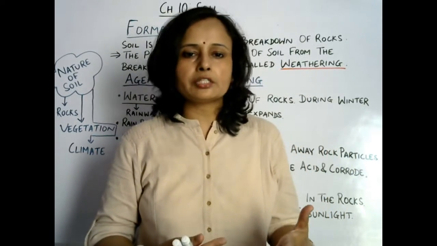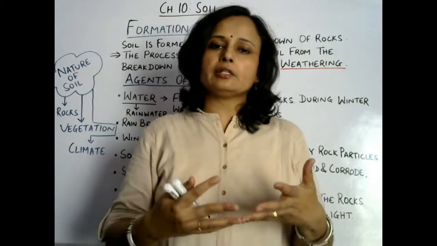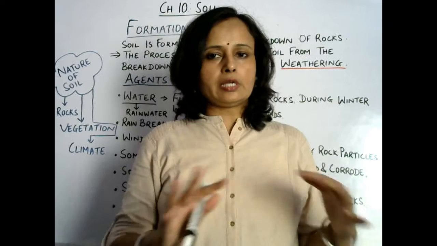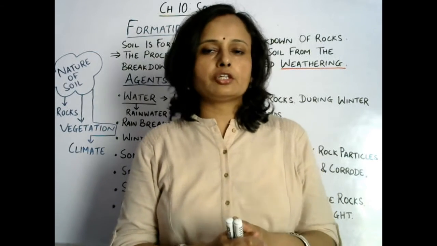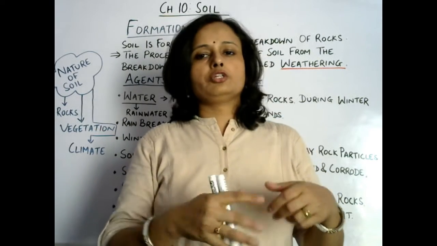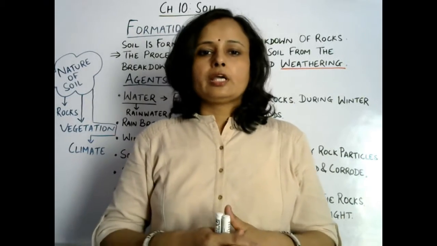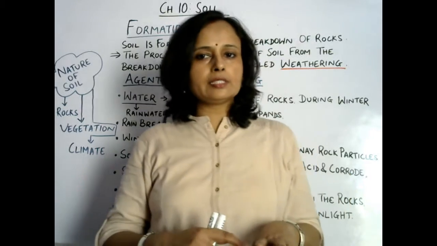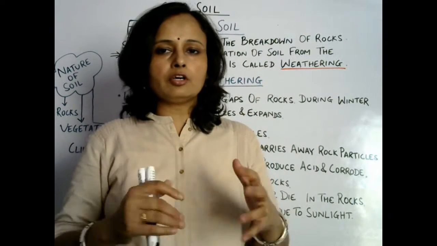So when temperature increases, the temperature of the rock will also increase. So during daytime, when sunlight falls on rocks, the temperature of rocks will also increase, so it will expand. And during night time, when there is no sunlight, then temperature decreases, so the temperature of rock will also decrease.